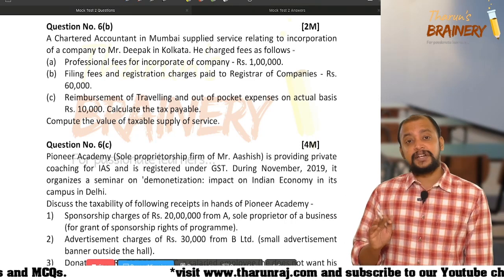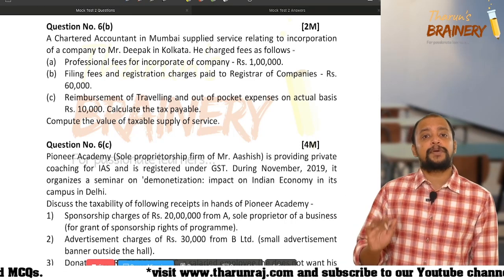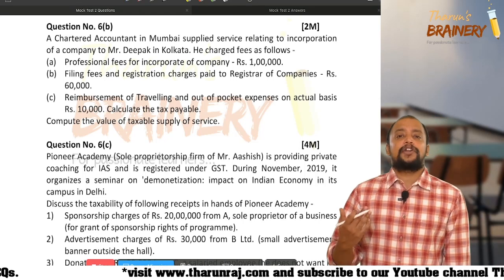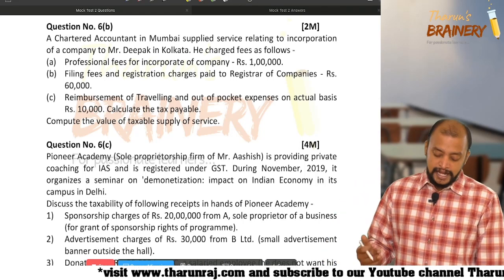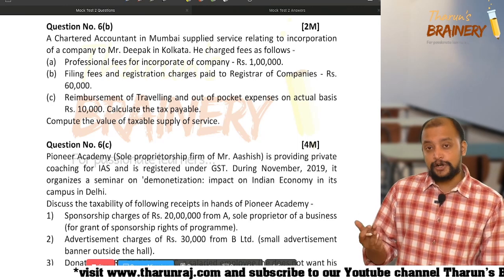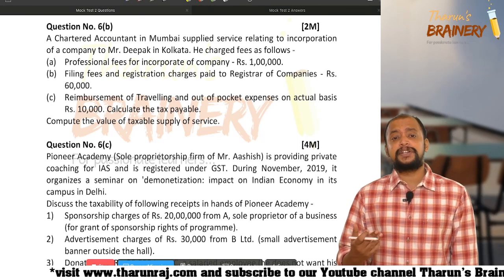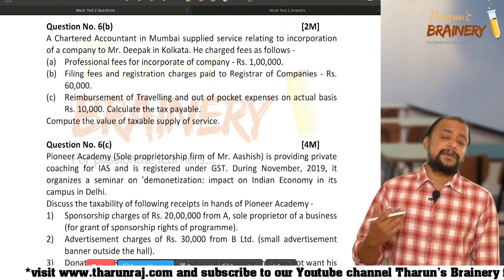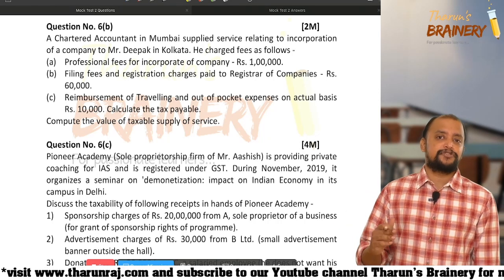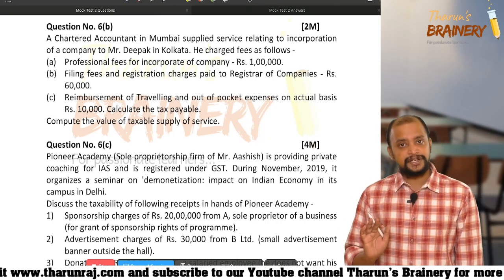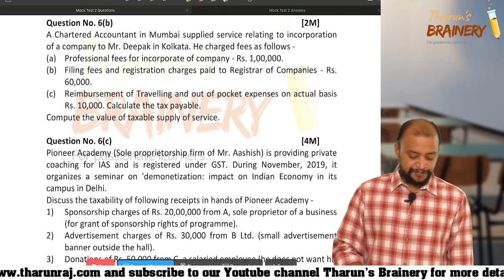So if you have arrived at the value 1,10,000 by properly writing that 60,000 will not be included because of pure agent, and 10,000 will be included because of expenditure incurred by the supplier and charged to the recipient before supply, that information is sufficient. You will get 2 out of 2.